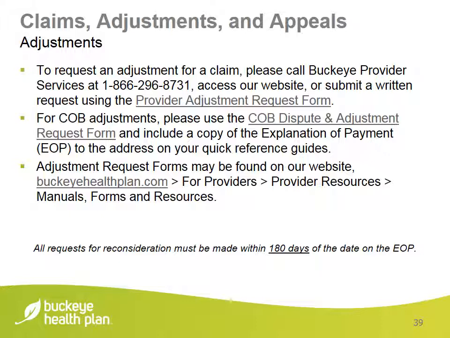To request an adjustment for a claim, please call Buckeye Provider Services, access our website, or submit a written request using the Provider Adjustment Request form. For COB adjustments, please use the COB Dispute and Adjustment form and include a copy of the EOP. Please mail it to the address located on your quick reference guides. The adjustment request forms can be found on our website at buckeyehealthplan.com under the For Providers tab. In the Resources section, you'll find the manuals, forms, and resources.